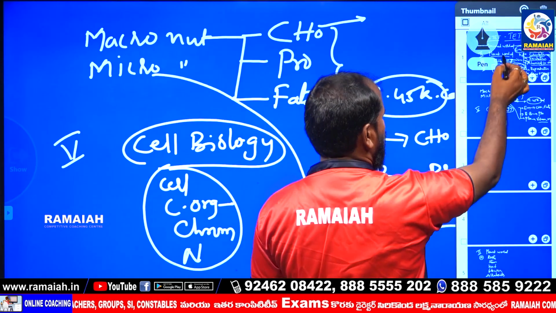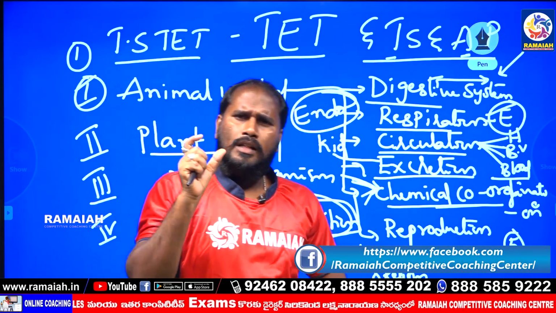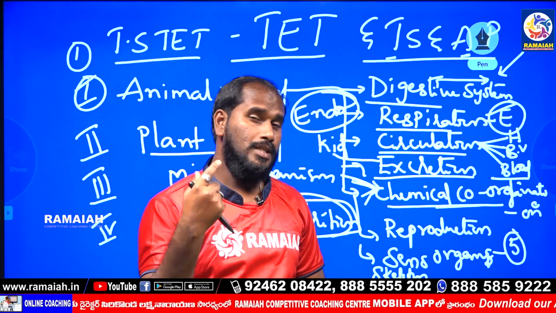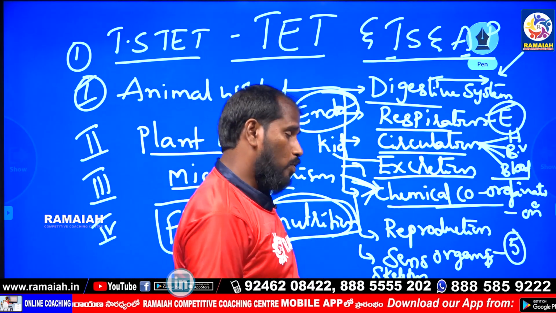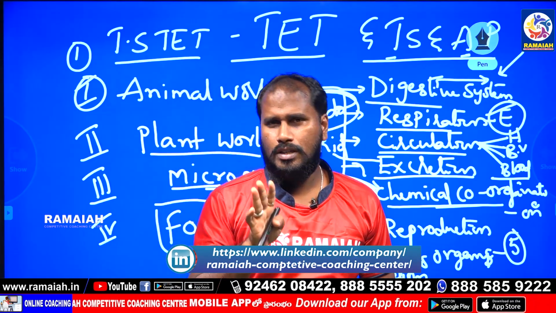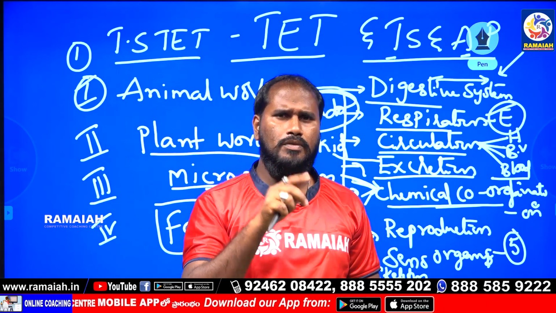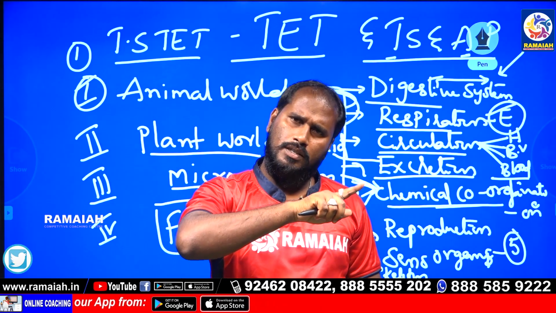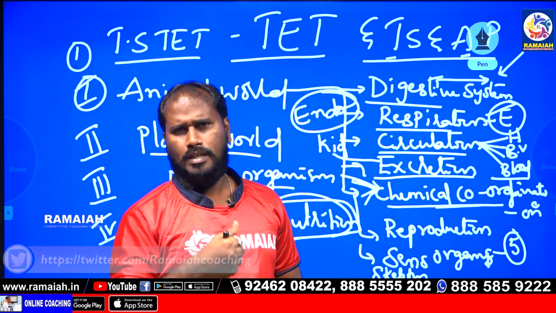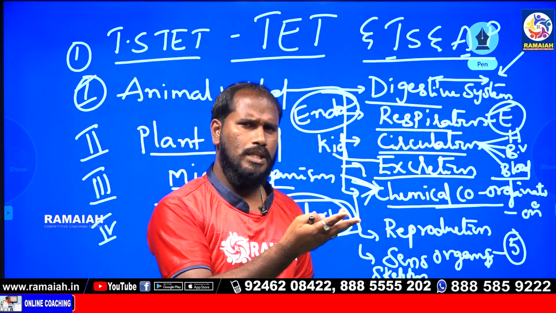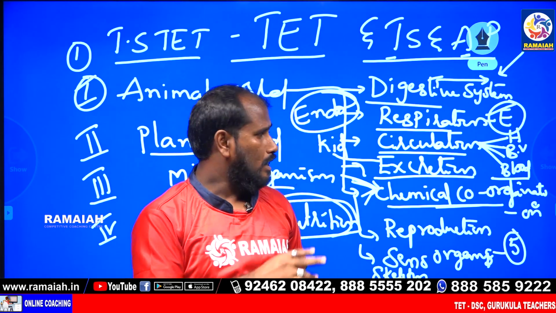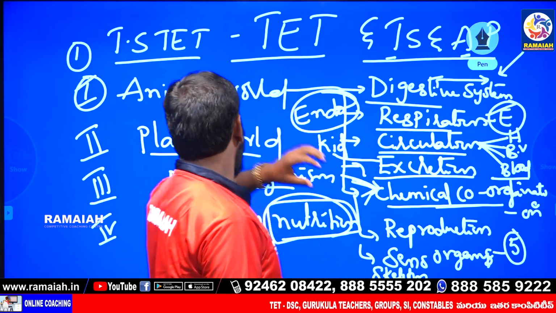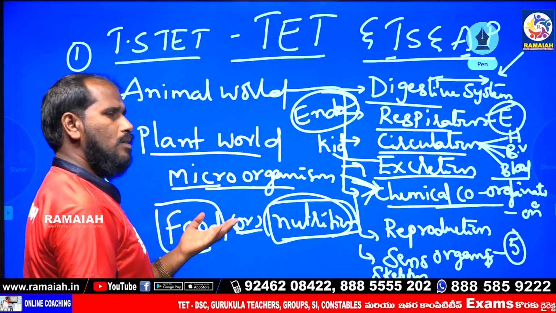This is paper 1 and paper 2, both for Telangana and AP. Both the TET syllabus and science are the same syllabus, but for CTET, in paper 1 and paper 2, CTET paper 1 is only for lower standards and covers EVS, environmental studies. This includes science, physics, chemistry, biology, and social studies, history, geography. Next, CTET paper 2 covers systems like animal, plant, microorganism, nutrition.